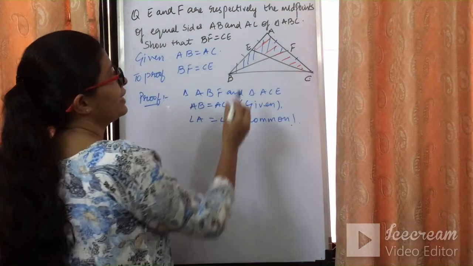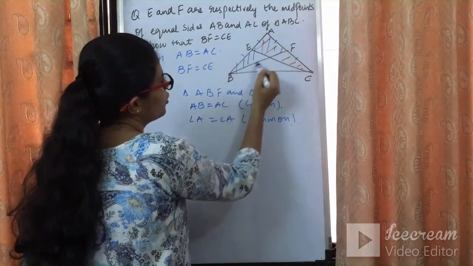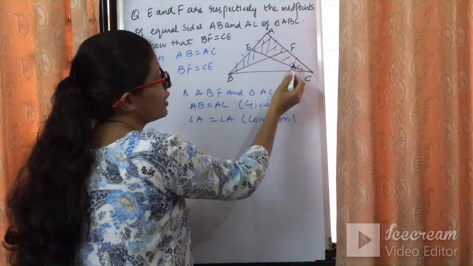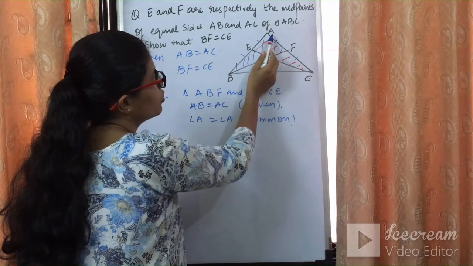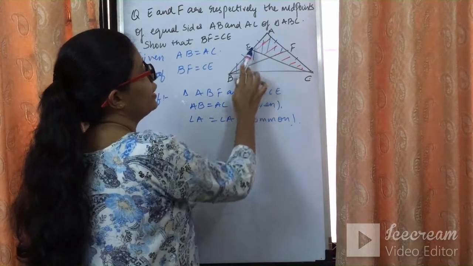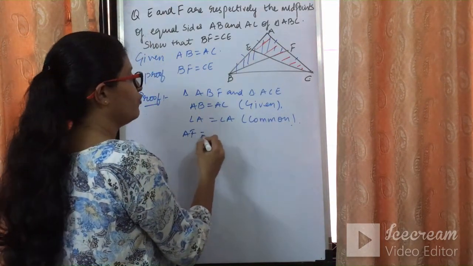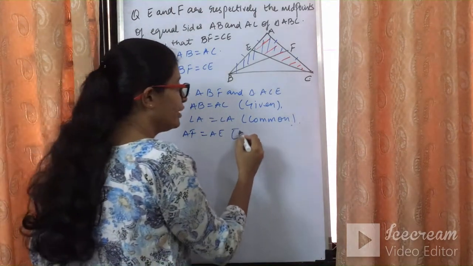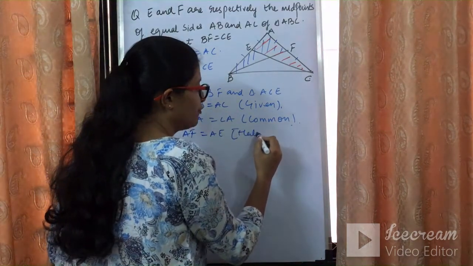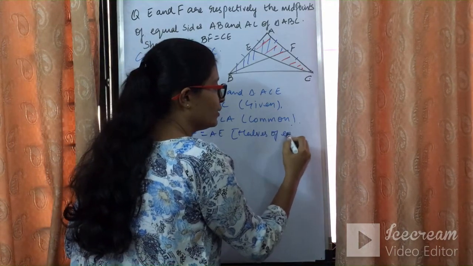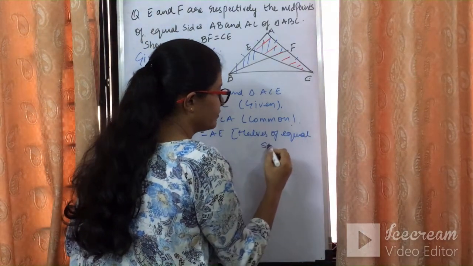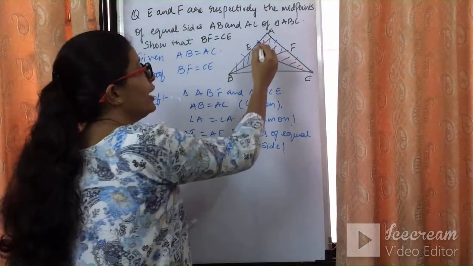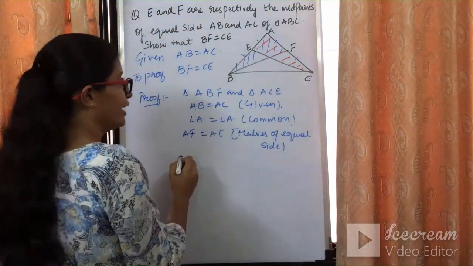Now what I can say is, if I consider this portion, so this is AF, and this AF will be equal to AE. Why are they equal? They are the halves of equal sides. Can I say that these two sides are equal, and I said this portion is equal to this one?